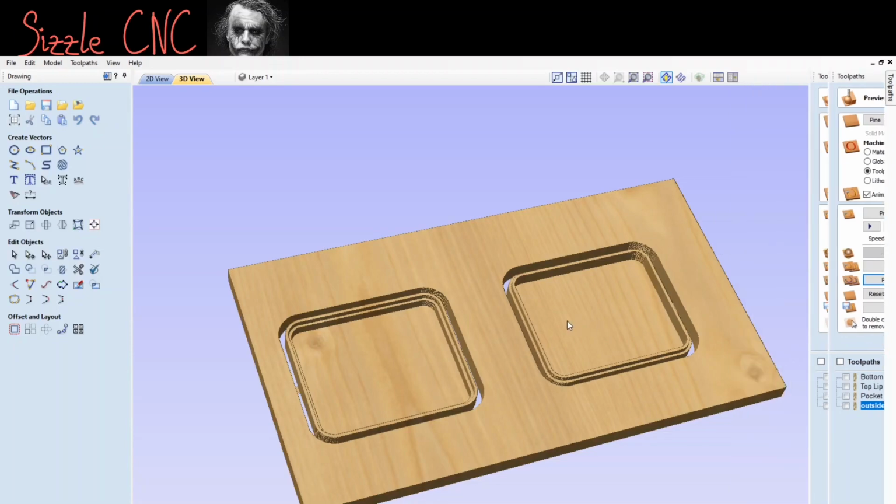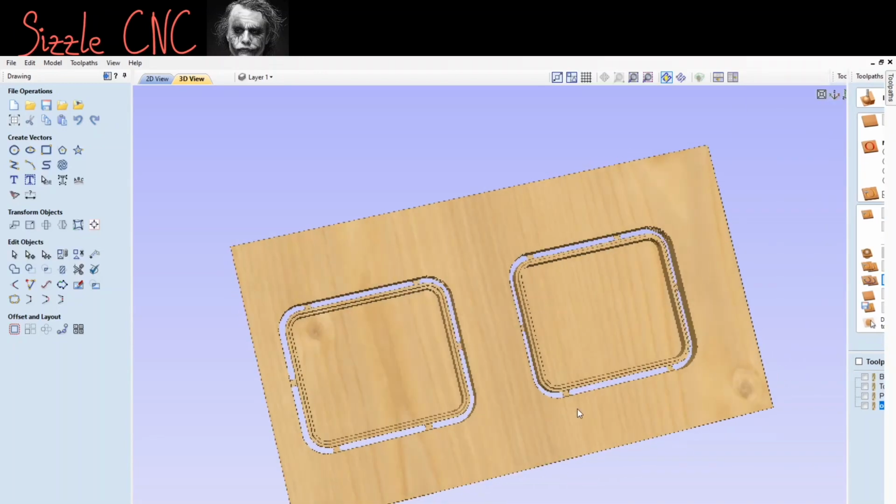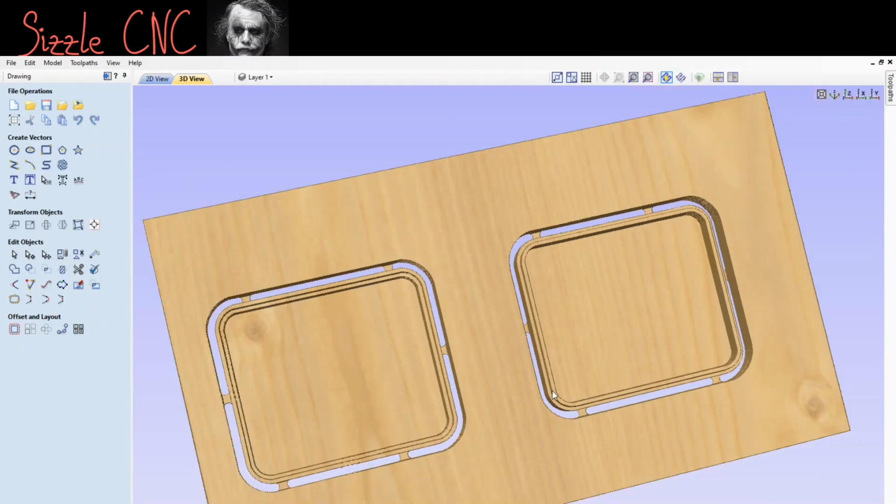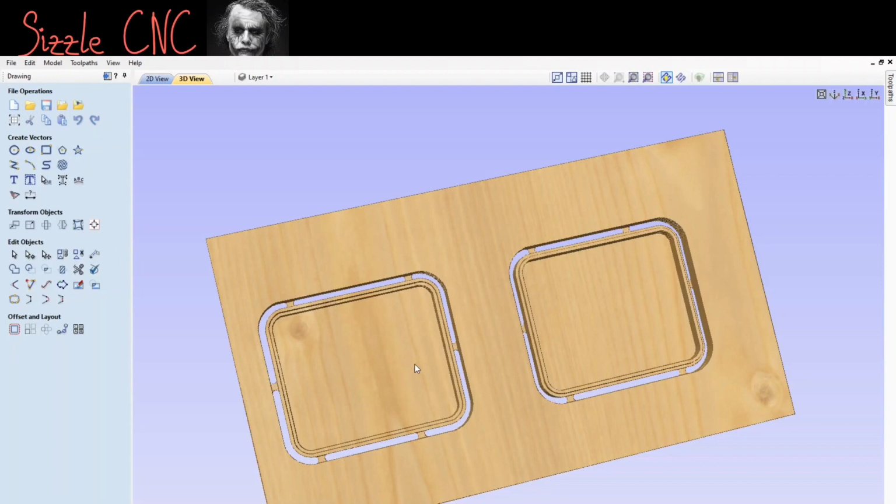Perfect. Okay, if you take this, kind of move it around, you can see it left the tab, so when it cuts through it, I'll just have to go back through with a little file or a little handsaw, cut those out, sand it down. I'm going to do a design for the top of the box as well, so that'll be next. I just have to match up the size of the box. But feel free to do whatever you want when it comes to that. You can design whatever you want.